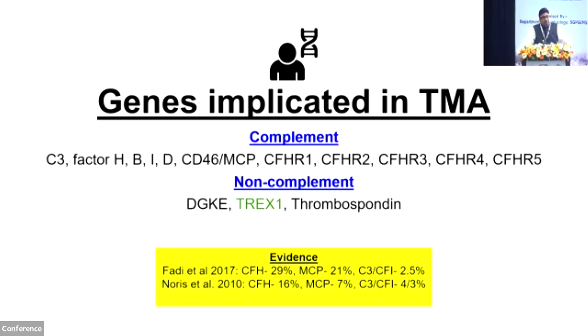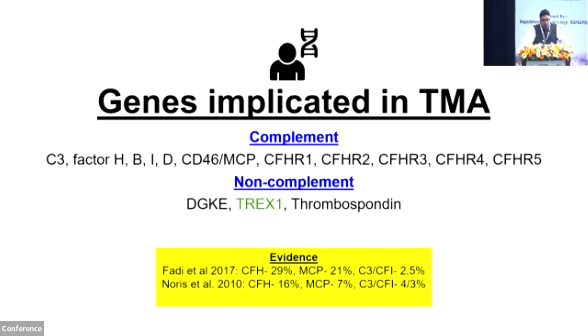Coming to the evidence on the percentage of patients with TMA with complement genetic defects, about two-thirds, 60 to 70% of the patients with TMA have genetic defects. The most common among them are mutations or variations in complement factor H, followed by membrane cofactor protein, C3, and complement factor I. Most of the data on thrombotic microangiopathy is from Europe, so much so that the Americans believed that it's only a disease of Europe till eculizumab was available.